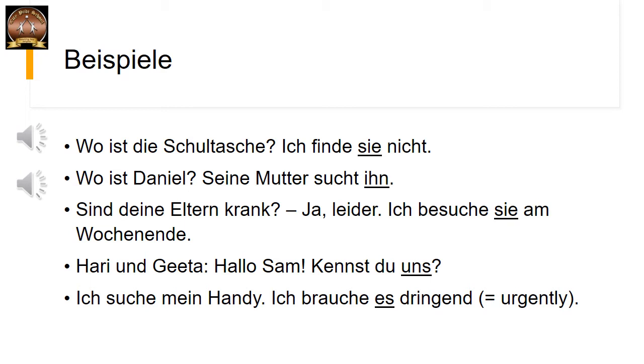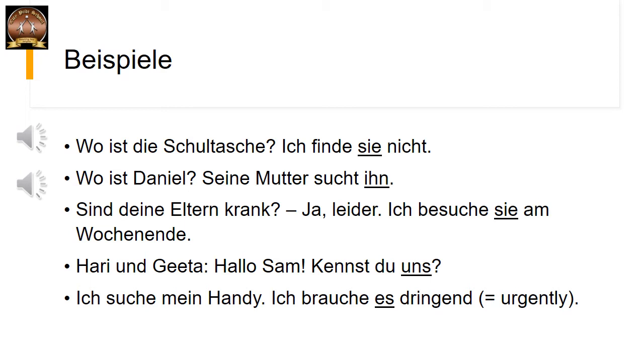Correct? It is feminine. Die Schultasche. So the personal pronoun that we use here is sie. But now in this sentence it is an accusative case. Ich finde sie nicht. Sie is an accusative because of the object. Correct? So we are learning now personal pronouns in accusative.